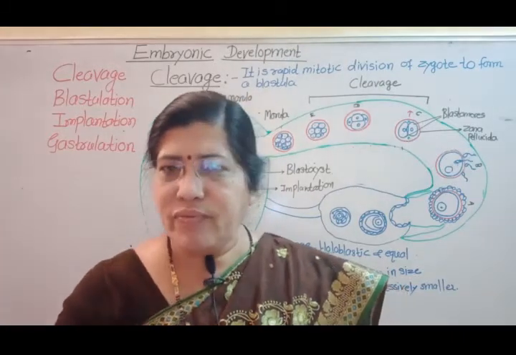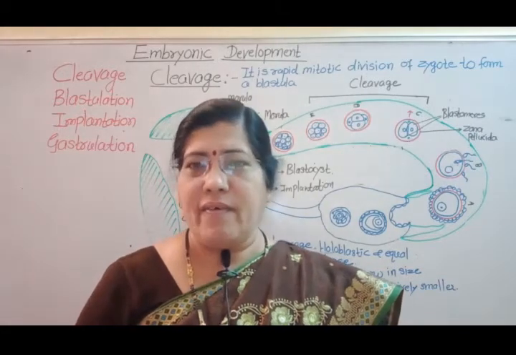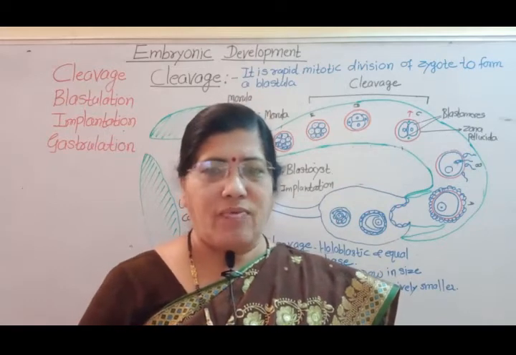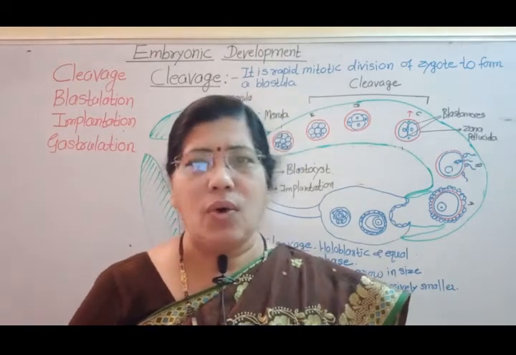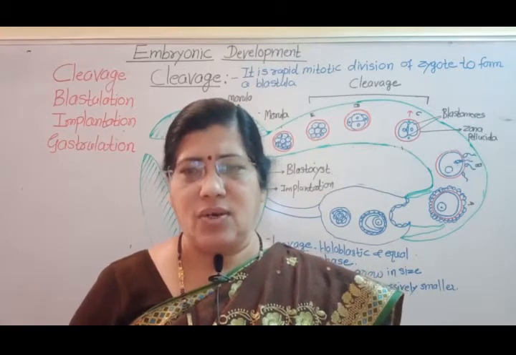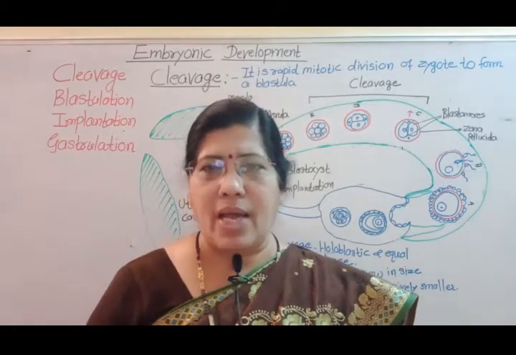So cells which form after cleavage are called blastomeres, and hence cleavage in human beings is called holoblastic. So why is cleavage holoblastic? Because the whole egg, the whole zygote, egg meaning fertilized egg, undergoes cleavage, and hence it is called holoblastic.